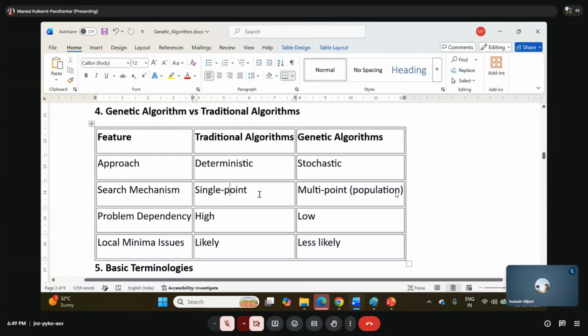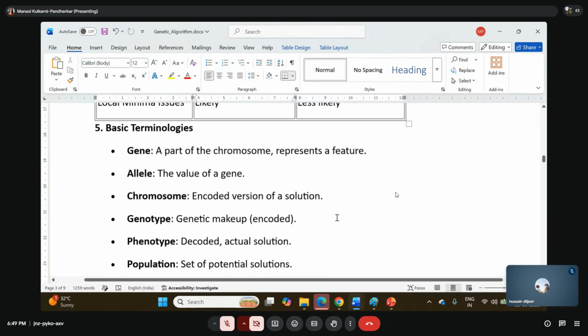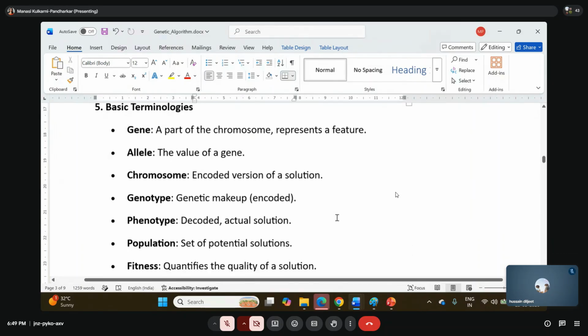So the approach is deterministic in traditional methods, here it is stochastic. The search mechanism is single point there, here it is multi-point because there is a population. Problem dependency is very high there, here it is very low. Local minima issues are likely to be there, here less likely to be there. Okay. So what are the basic terminologies? Now this is very important.